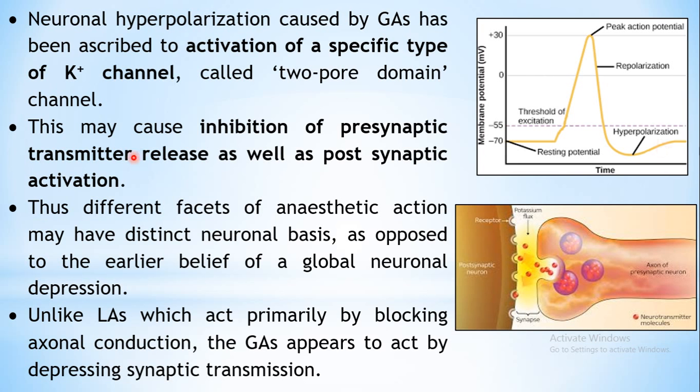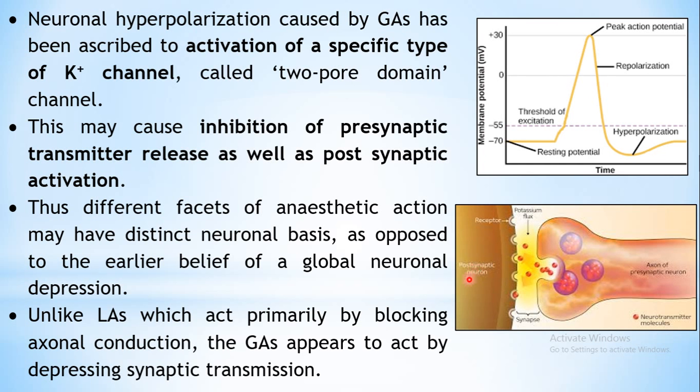Okay, so general anesthetic is inhibiting the presynaptic transmitter release as well as the postsynaptic activation. Because of this hyperpolarization, what is happening is the release of neurotransmitter from the presynaptic neuron. Now this is a presynaptic neuron and this is a postsynaptic neuron.